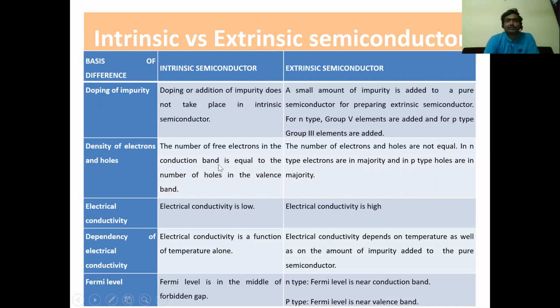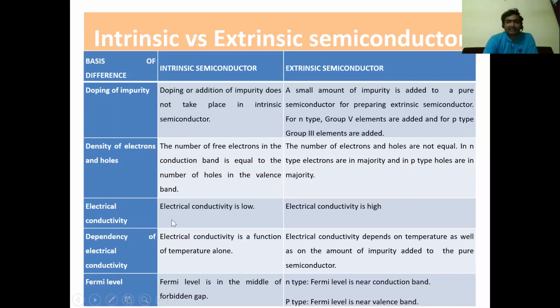Density of electrons and holes: how many electrons are there in the conduction band, and how many holes are there in the valence band? In an intrinsic semiconductor, the number of electrons in the conduction band is equal to the number of holes in the valence band. So the electrical conductivity is zero or very low. The numbers of electrons and holes are not equal in an extrinsic semiconductor. In an n-type semiconductor, electrons are the majority charge carriers, and in a p-type semiconductor, holes are the majority charge carriers.